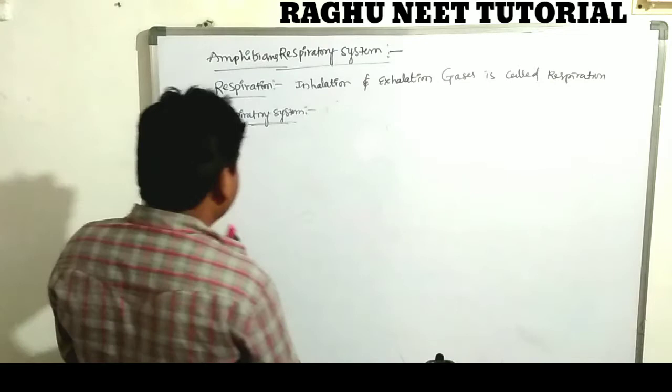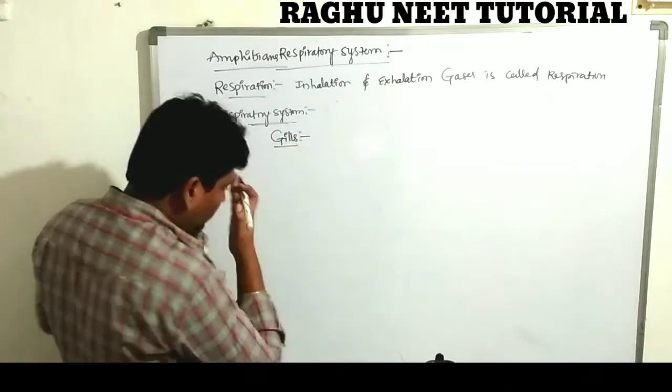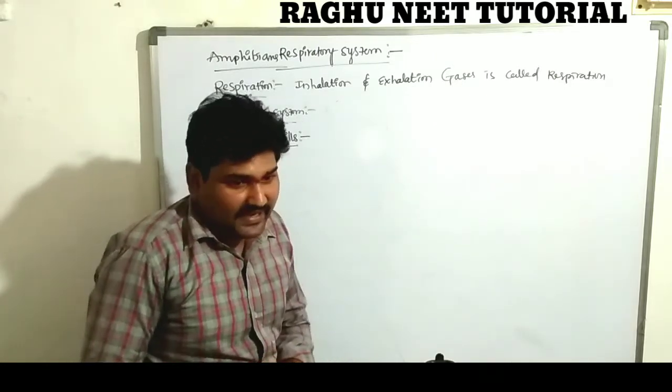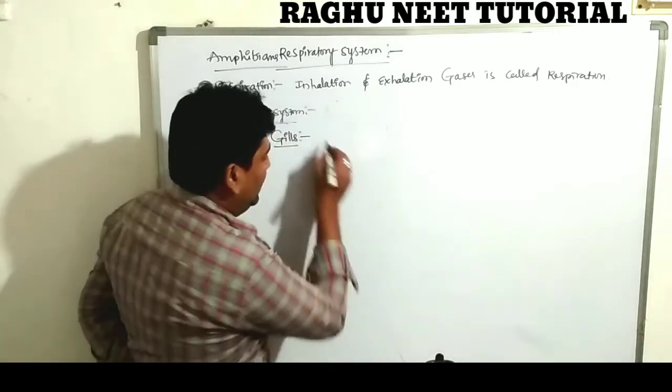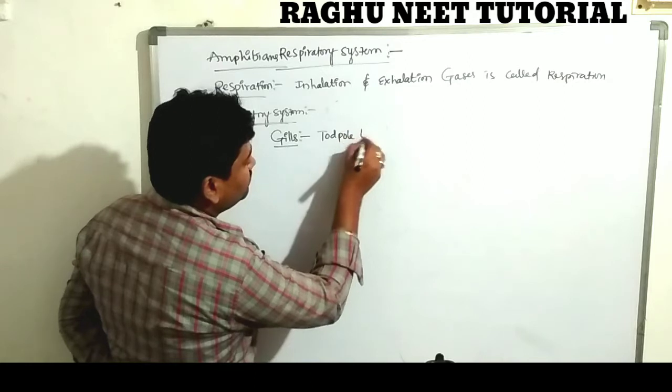Gill respiration. The process of respiration through gills occurs in the larva of amphibia, nothing but the tadpole larva. This type of respiration occurs in the tadpole larva.